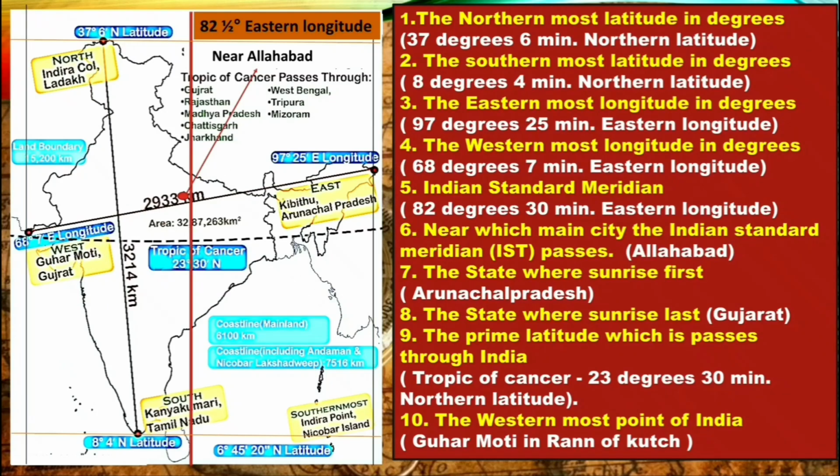Now the prime latitude which passes through India, the main latitude that passes through the middle of India, is the Tropic of Cancer, that is the 23.5 degree northern latitude. Now the westernmost point of India, that is in Gujarat, it is Guhar Moti near the Rann of Kutch.